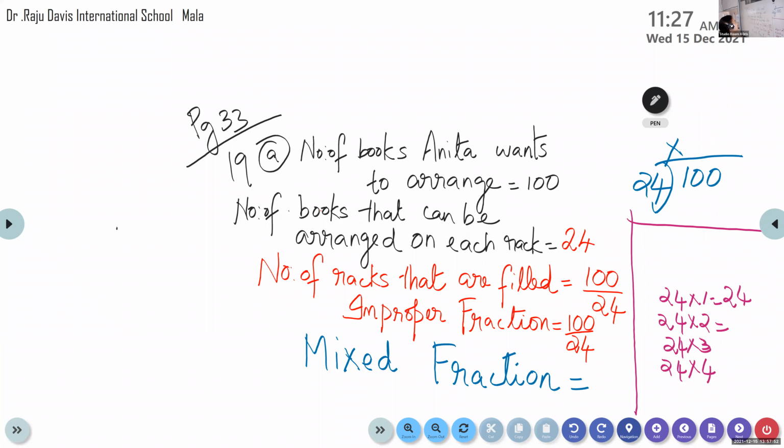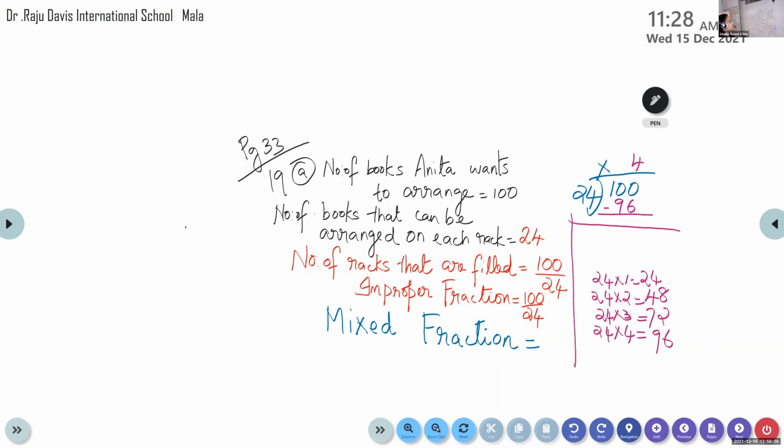What is 24 times 2? 48. 24 times 3? 4 threes are 12, so 72. Okay. 24 times 4? 96. Yes. So children, we can take only how many times? 4 times. 4 times 24 is 96. Subtract and find out the remainder. 100 minus 96. You got the quotient, find out the remainder, and do the mixed fraction alone.